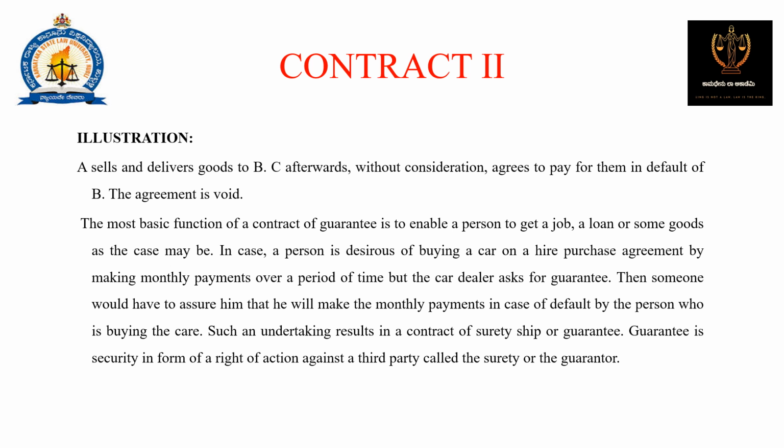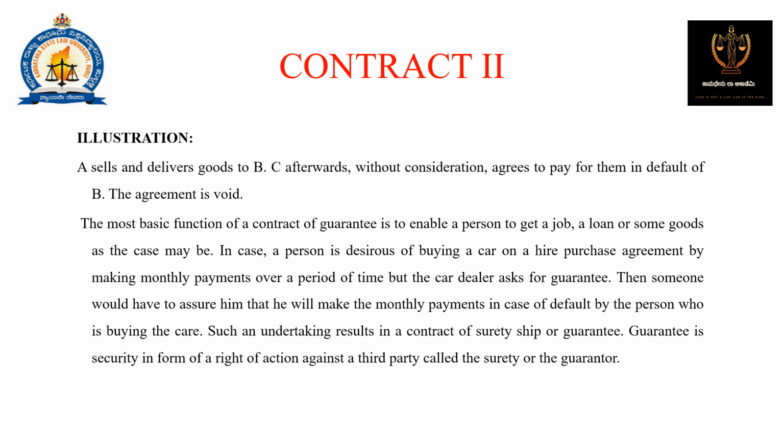Illustration. A sells and delivers goods to B. C afterwards, without consideration, agrees to pay for them in default of B. The agreement is void. The most basic function of a contract of guarantee is to enable a person to get a job, a loan, or some goods, as the case may be.